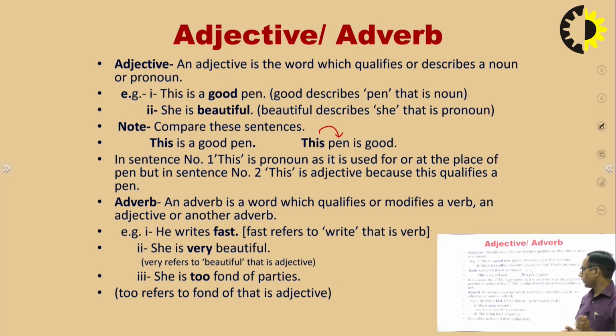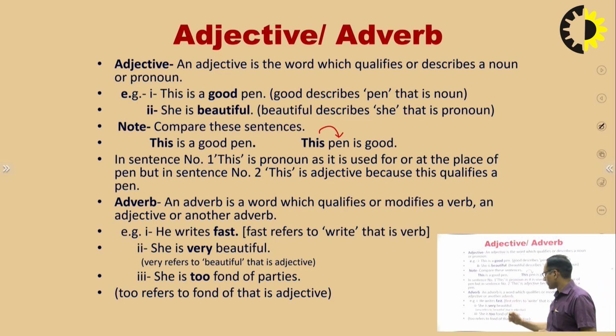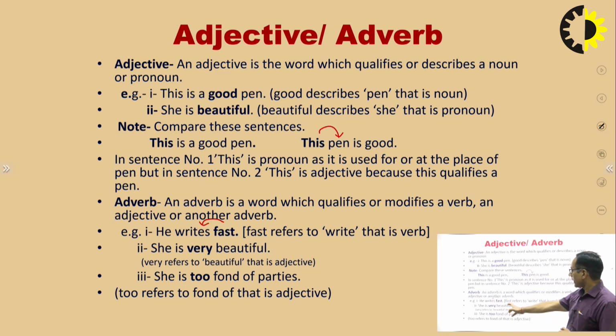So be careful. Now adverb. As I mentioned, an adverb qualifies or modifies a verb, an adjective or another adverb. That is known as an adverb. Here we have given the example: he writes fast. So fast qualifies writes, and write is a verb. Whenever a word qualifies a verb, it is an adverb.